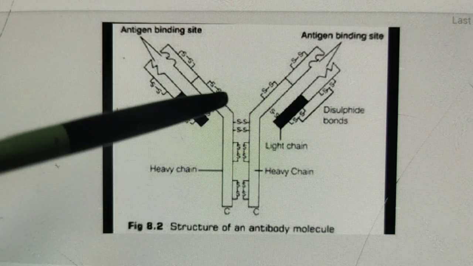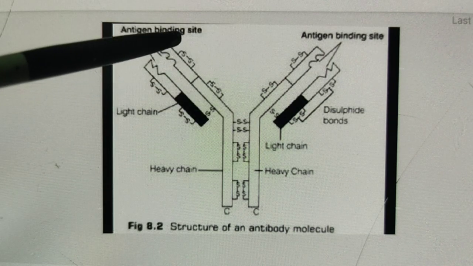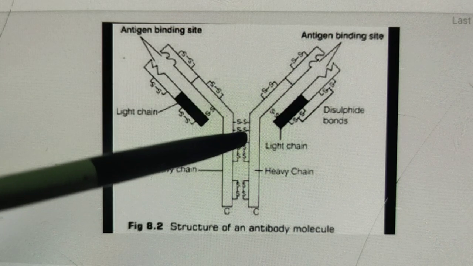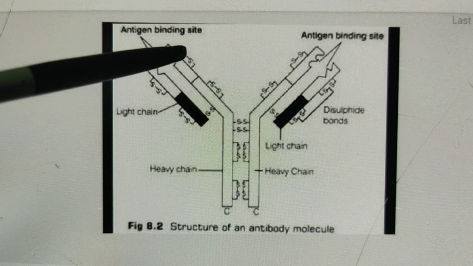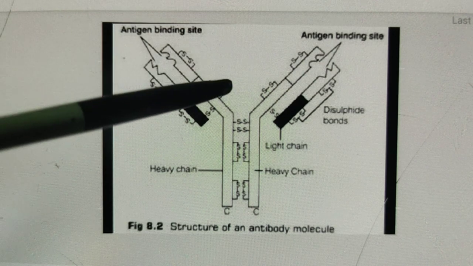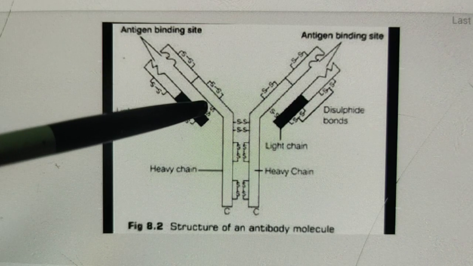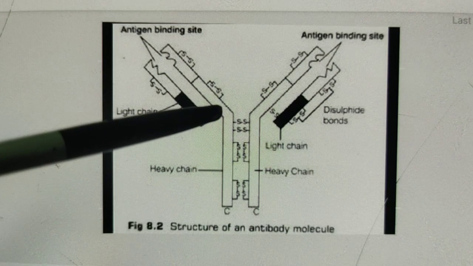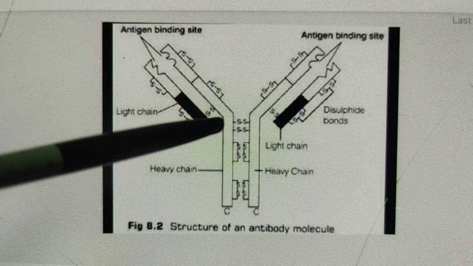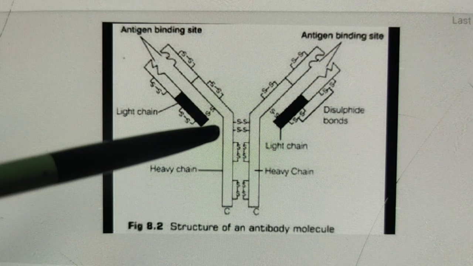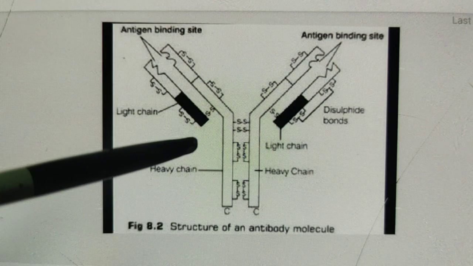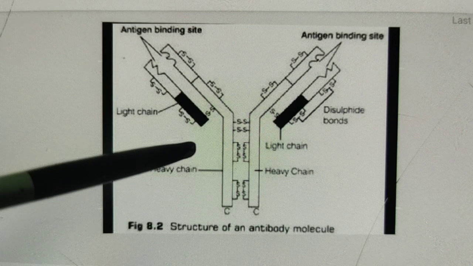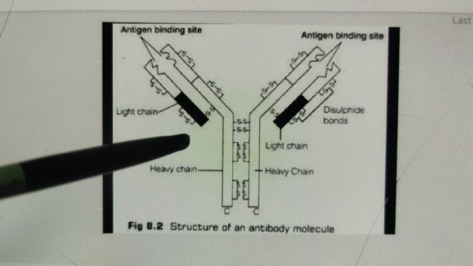And on the other hand, the heavy chain contains 440 amino acids, whereas the variable region contains 1 to 118 amino acids and the constant region contains 119 to 440 amino acids. The constant region of each heavy chain has 3 interchain SS loops, disulfide loops. Similarly, the variable region also has an SS loop. So each heavy chain of IgG has 4 SS loops.